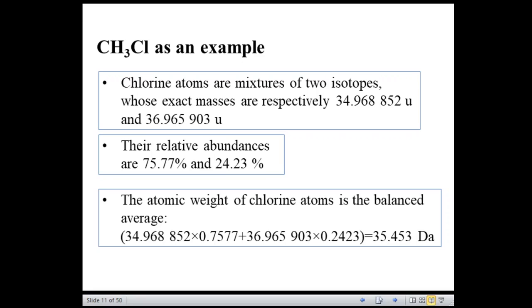The relative abundances are 75.77% and 24.23%. Now the atomic weight of chlorine is the weighted average that amounts to 35.453 Daltons. So you can see how it is calculated.